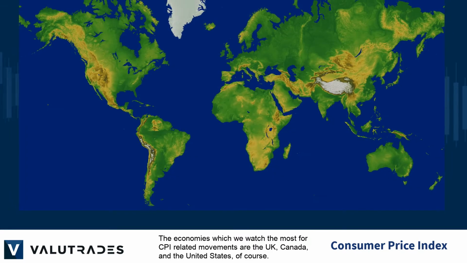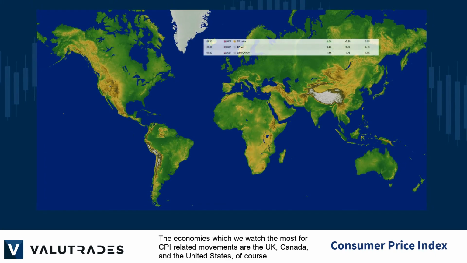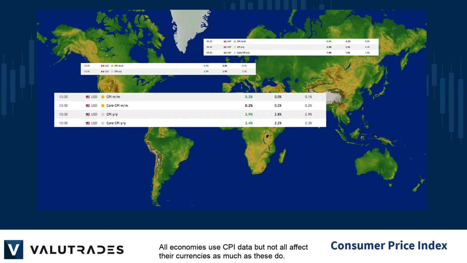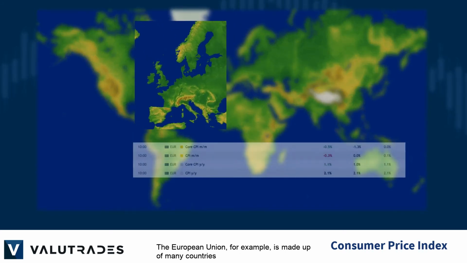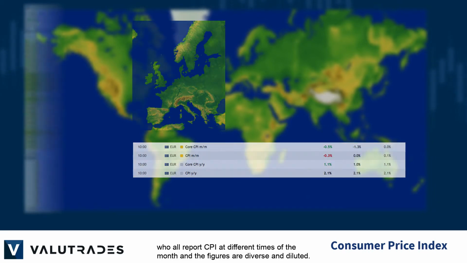The economies which we watch the most for CPI-related movements are the UK, Canada, and the United States, of course. All economies use CPI data, but not all affect their currencies as much as these do. The European Union, for example, is made up of many countries who all report CPI at different times of the month, and the figures are diverse and diluted.